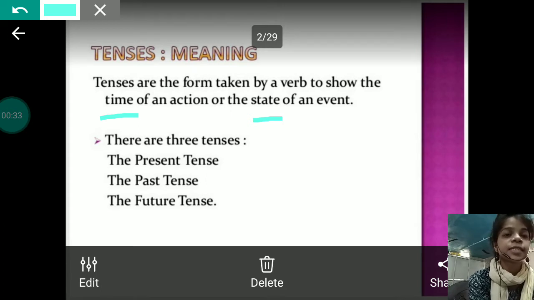And these tenses are divided into three categories. There are a total of three tenses. The first one is called the present tense, the second one is called the past tense, and the third one is called the future tense.